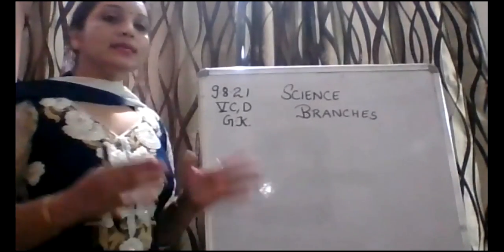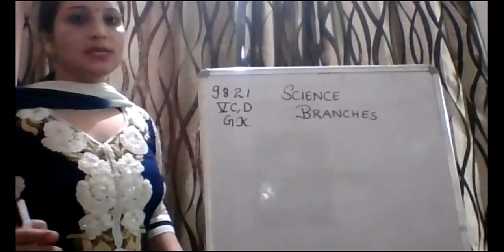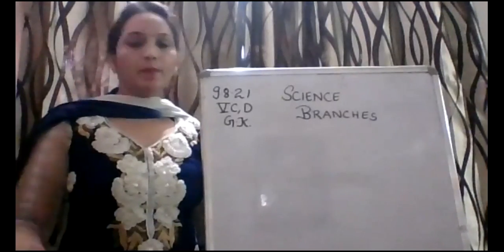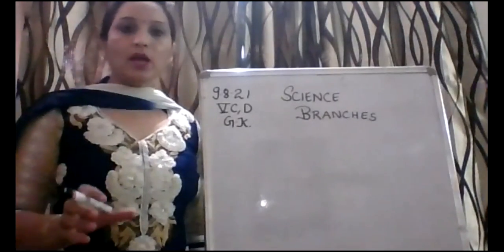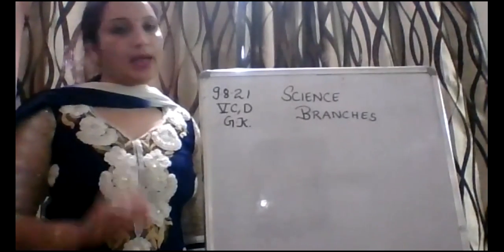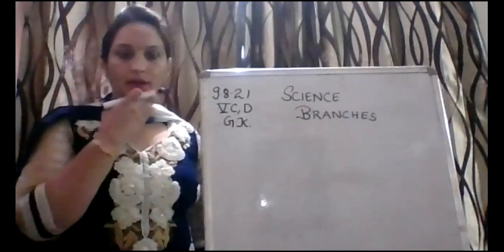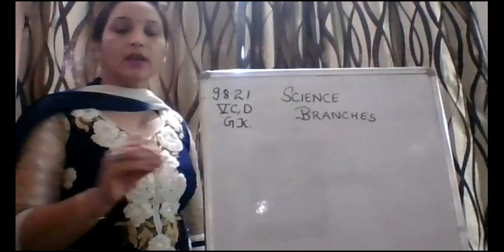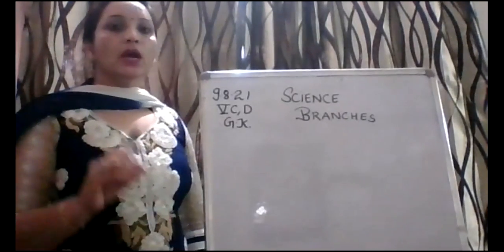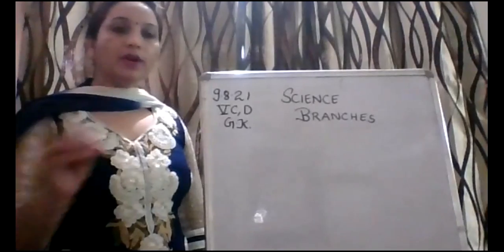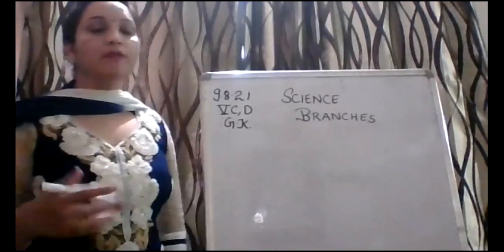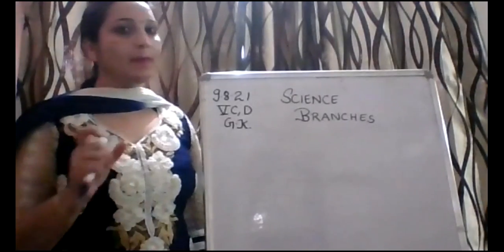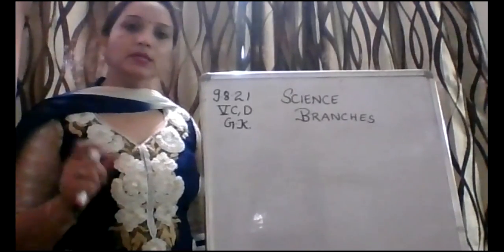Okay. So science has different kinds of branches, and there is a study of every branch, and with every branch different names are associated. So in this chapter you have been given fill-ups, and in these fill-ups you have to fill in the blanks. There are different names for different branches. For example, if you want to study about flowers and plants, what name is that? That name is botany.